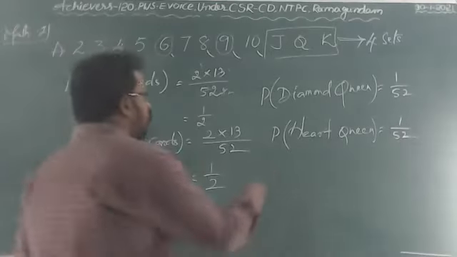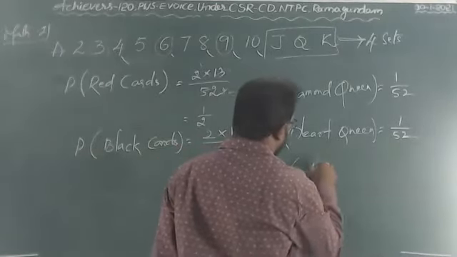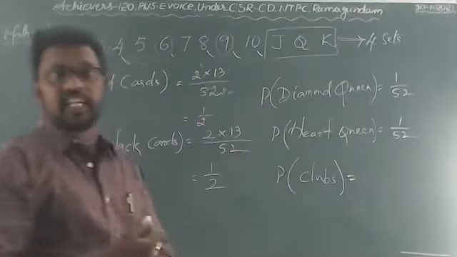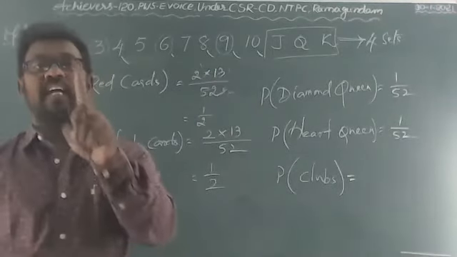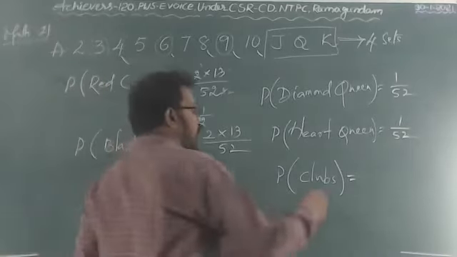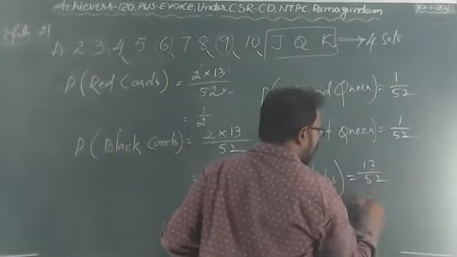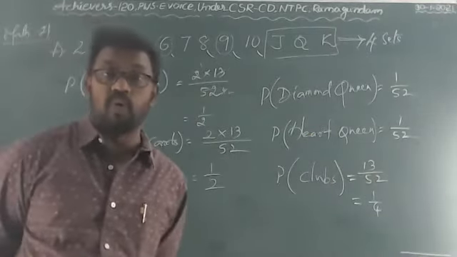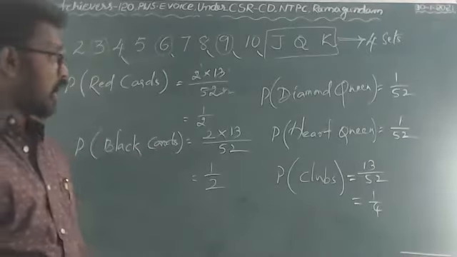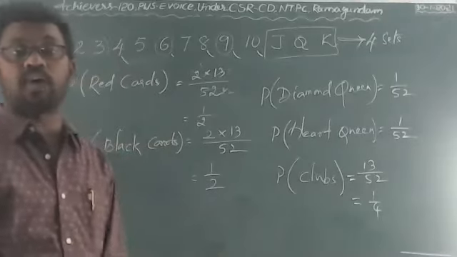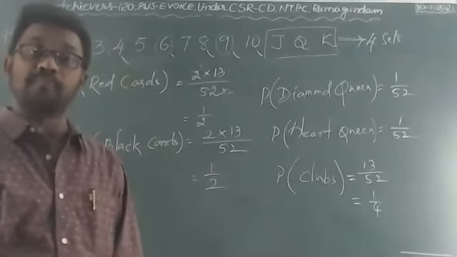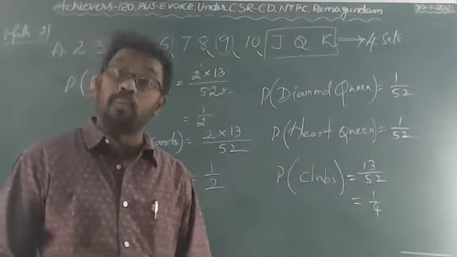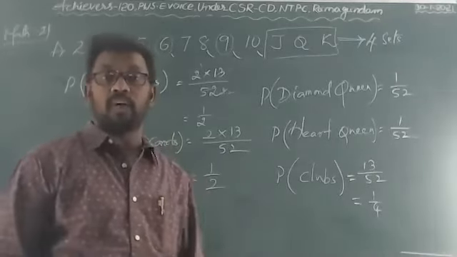And also let us go with, what is the probability of getting the clubs? Clubs is nothing but only one set. One set is equal to how many cards? 13 out of 52. 13 ones are 13, 13 fours are 52. That is 1 by 4. Probability of getting a club in a deck is 13 by 52, which is 1 by 4.